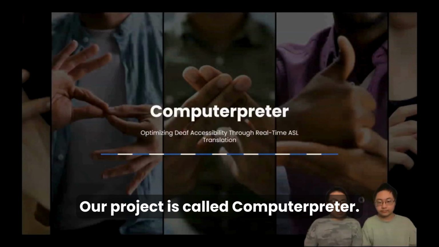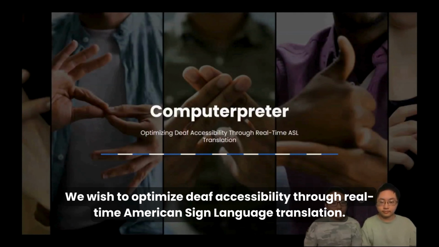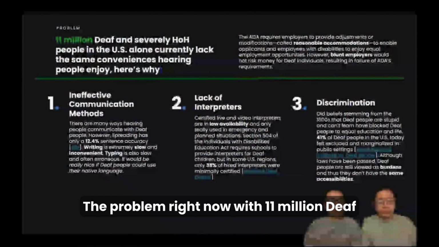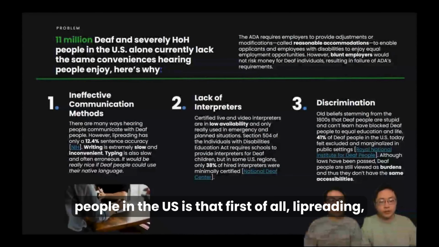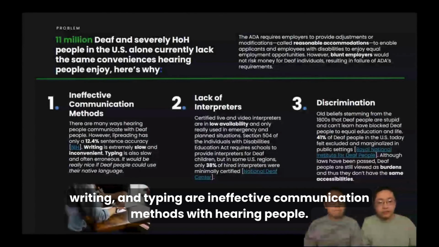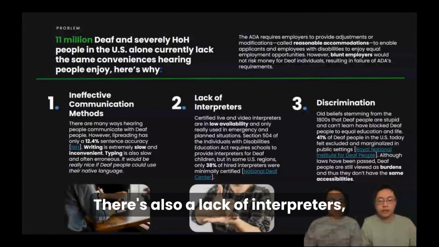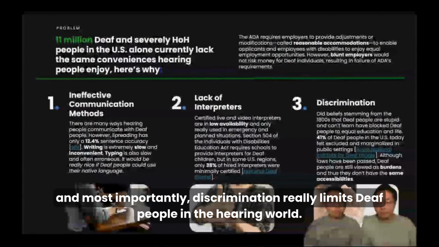Our project is called Computerpreter. We wish to optimize deaf accessibility through real-time American Sign Language translation. The problem right now with the 11 million deaf people in the US is that, first of all, lip reading, writing, and typing are ineffective communication methods with hearing people. There's also a lack of interpreters, and most importantly, discrimination really limits deaf people in the hearing world.